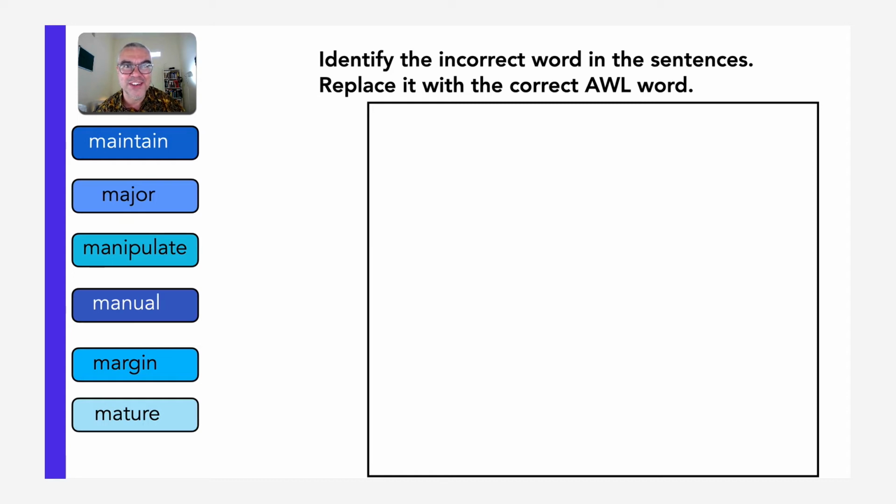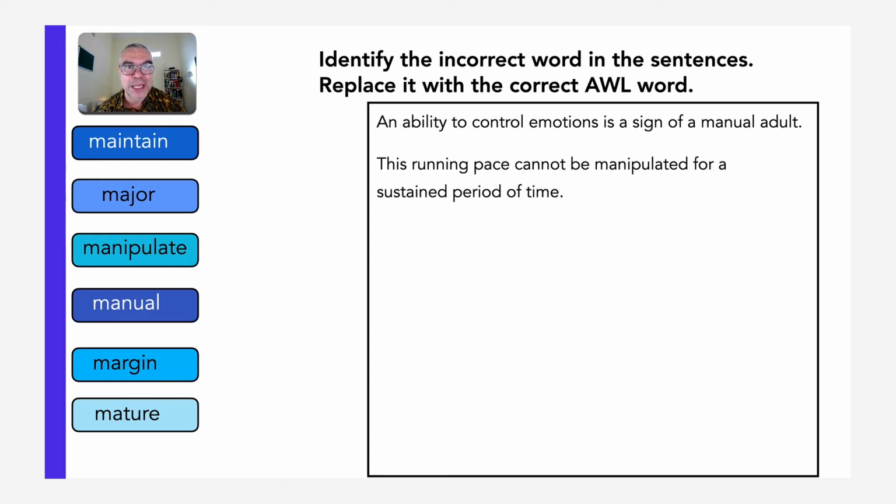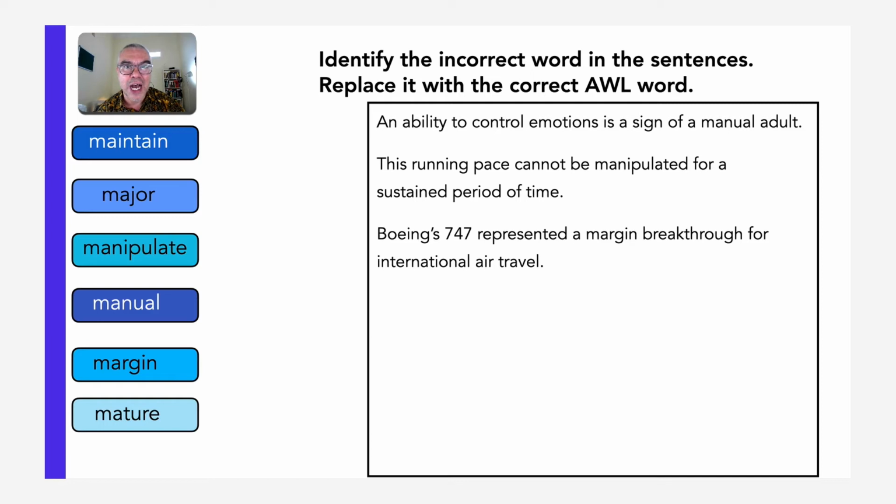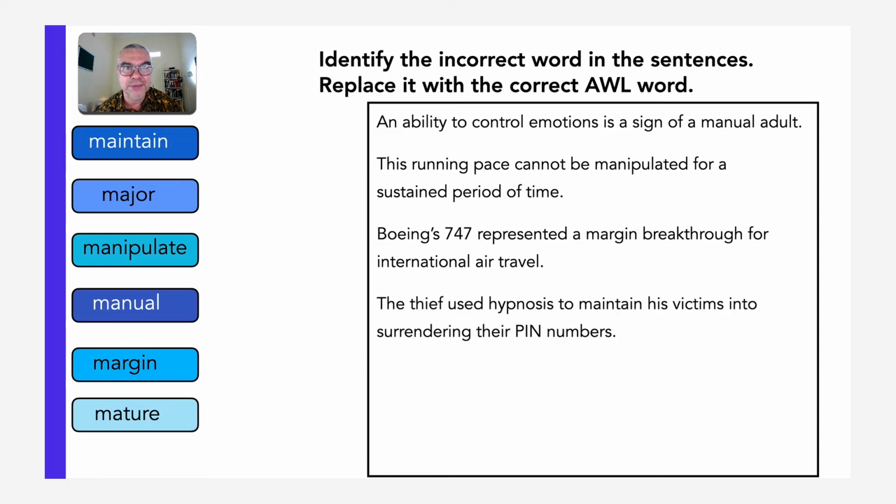Here's the first sentence then. An ability to control emotions is the sign of a manual adult. This running pace cannot be manipulated for a sustained period of time. Boeing's 747 represented a margin breakthrough for international air travel. The thief used hypnosis to maintain his victims into surrendering their PIN numbers.